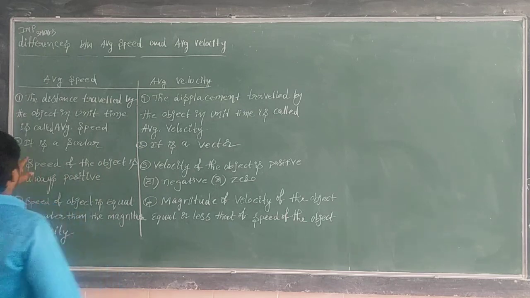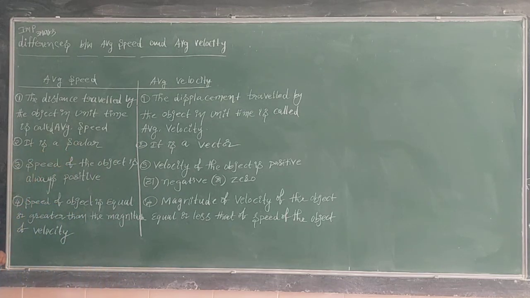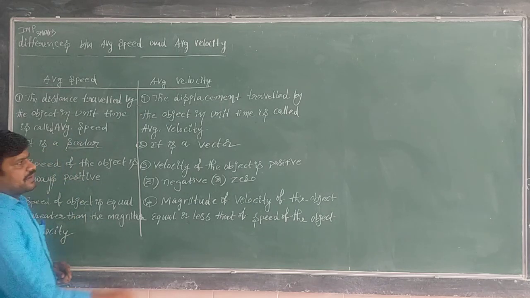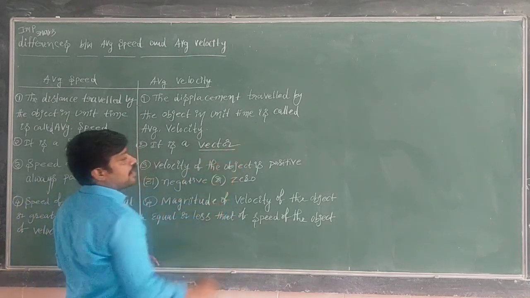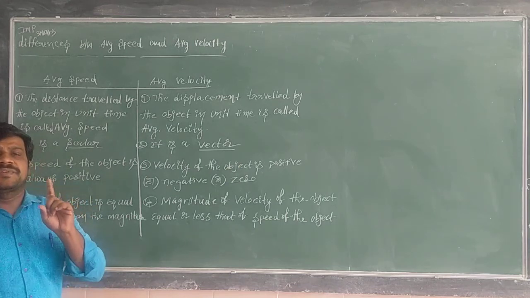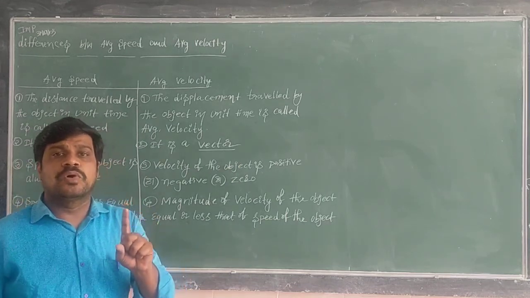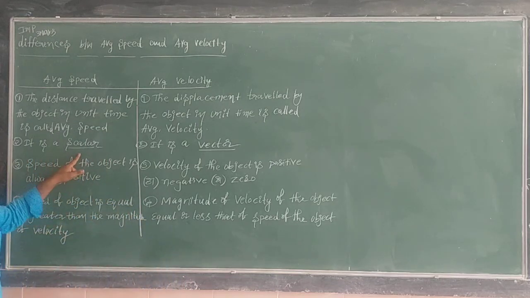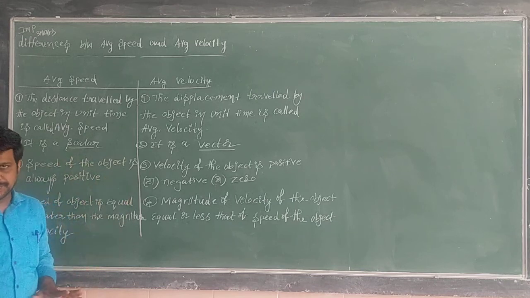Next one. Speed is a scalar quantity, but velocity is a vector quantity. That means velocity has both magnitude and direction. Speed has only magnitude.